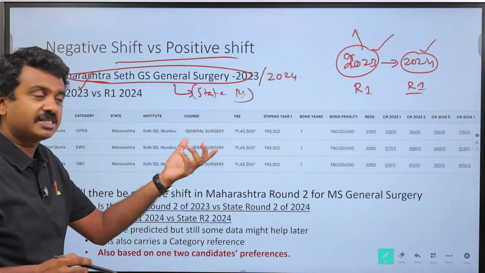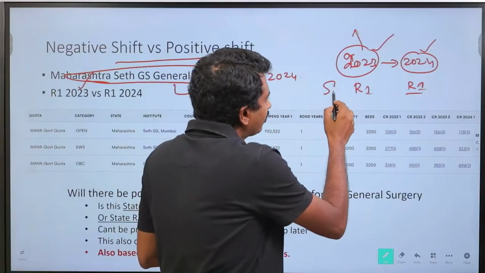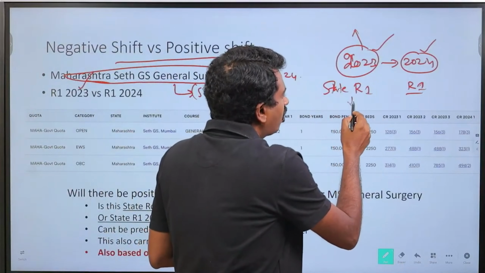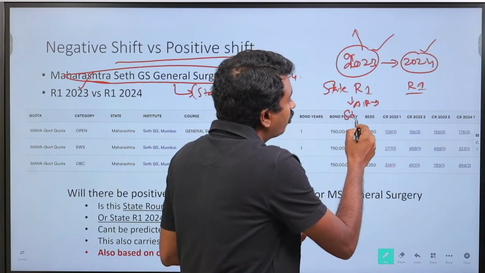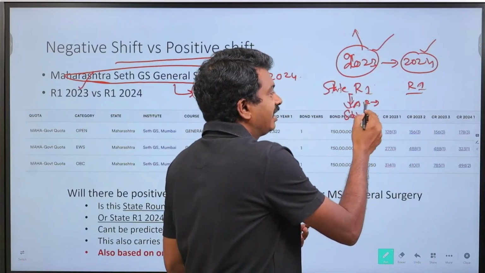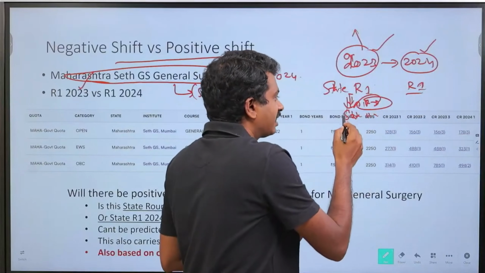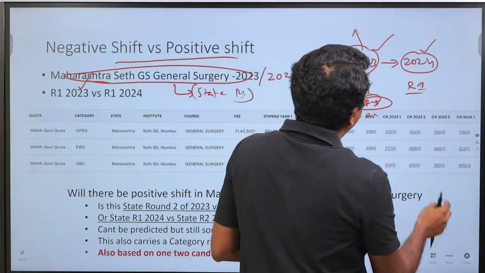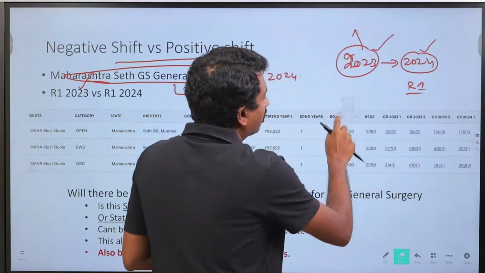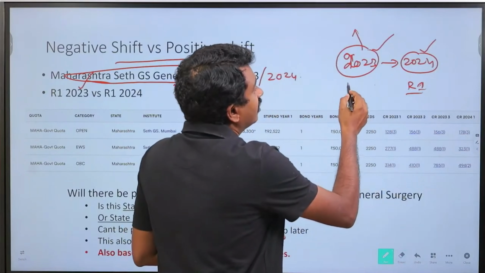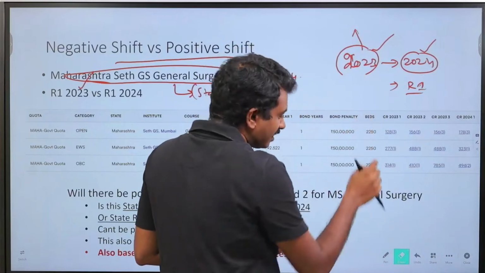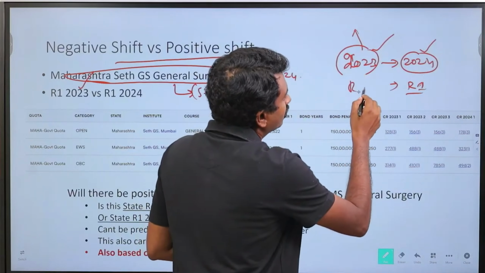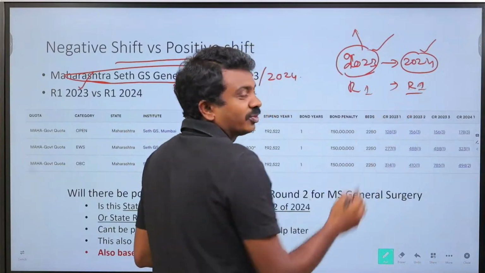Now when we are taking state round 1, after this 2023 state round 1, there would have been a lot of candidates who have moved to all India round 2. Then state round 2 would have been better, right? Because vacancies are created, people moving on to all India round 2, then state round 2 is better. So if I am going to compare state round 2 versus 2024 round 2, that might not be the right reference. What I will start with at least is 2023 round 1 versus 2024 round 1.